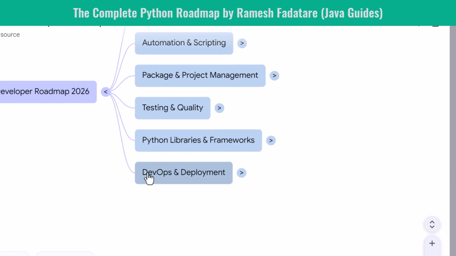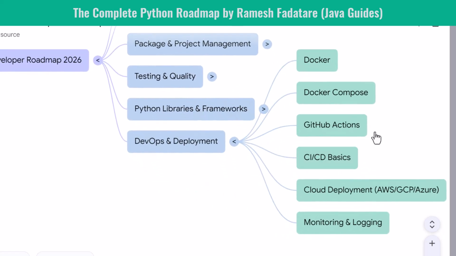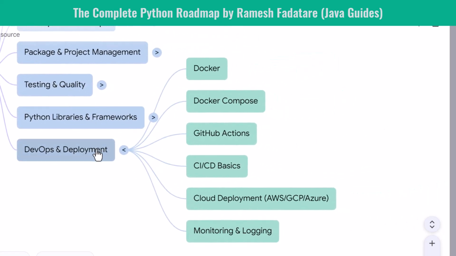Next, DevOps and deployment. A modern Python developer must know how to deploy applications. You start with Docker to containerize your projects. You learn Docker Compose for multi-service environments. You then move to GitHub Actions for automation and CI/CD. You learn how to build, test, and deploy your application automatically. Finally, you explore cloud deployment on AWS, GCP, or Azure and learn the basics of monitoring and logging to keep your services healthy in production.